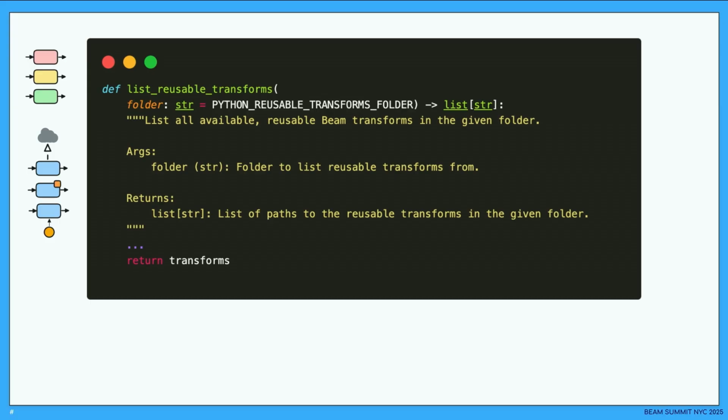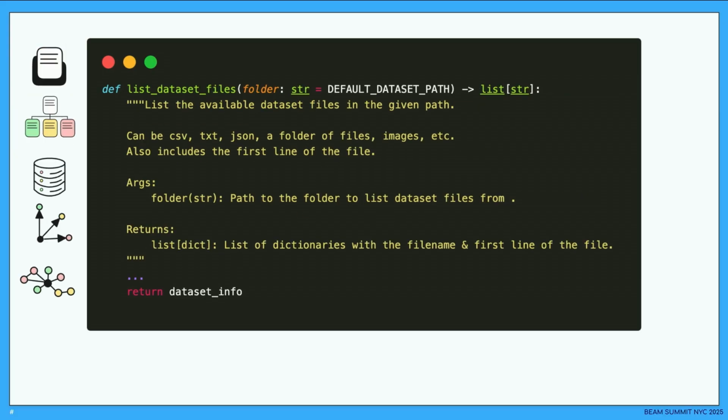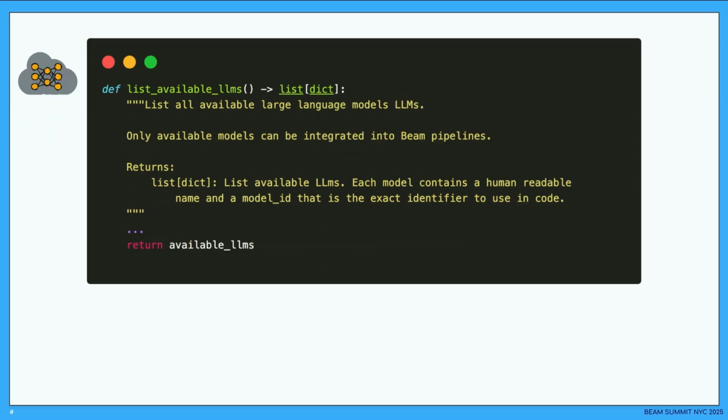And we can do it also with our reusable transforms. So if we have a library, we can say, hey, get these ones, and you get a list of the transforms that are already available. And we can do the same with our Python pipelines, and we can do the same with our data sets, and we can do the same with certain APIs.